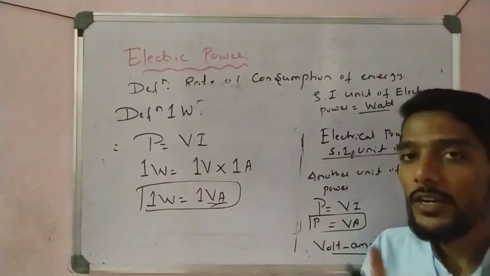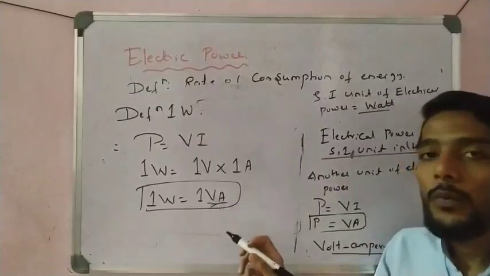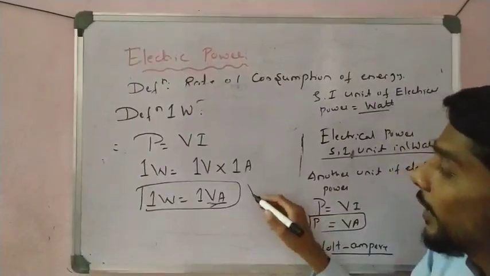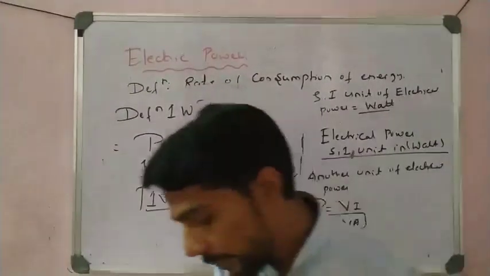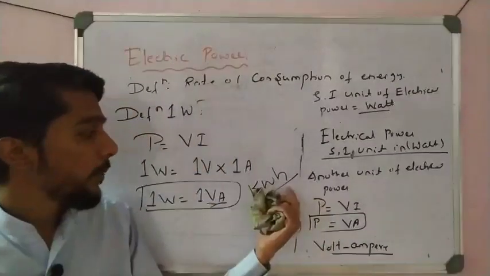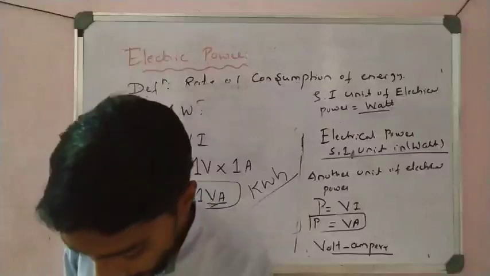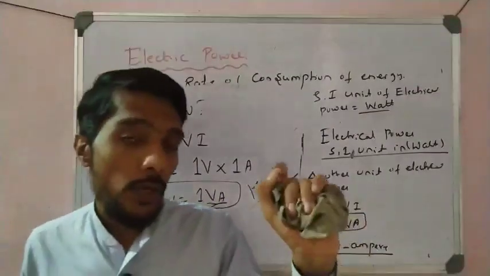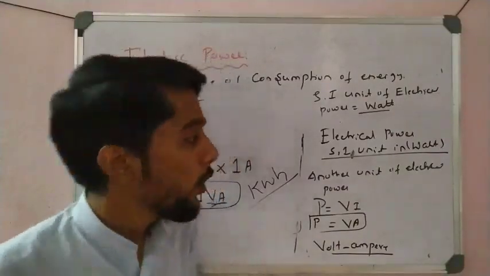The SI unit is watt, another unit is VA, and the unit used commercially is kilowatt hour. That is important, you have to remember, students. And the conversion is important: 1 kilowatt hour is equal to 3.6 into 10 to the power 6 joules, right? So you have to remember.